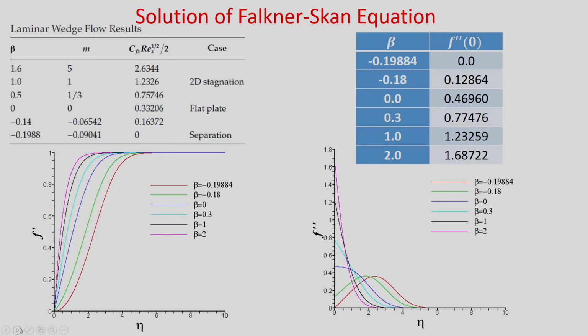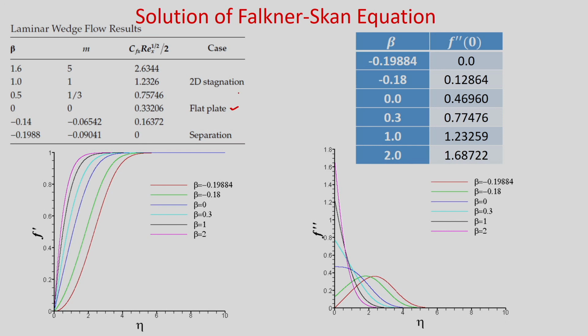So, if you see laminar wedge flow, for different beta and corresponding m values shown here, and if you see Cfx Rex to the power half divided by 2, then you can see for beta equal to 0, m is equal to 0. Okay. So, what is your f double prime 0, that means your velocity gradient at the wall? That is 0.33206, which you have already found. So, this is the flat plate case.